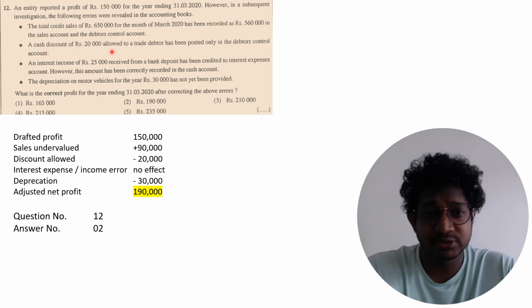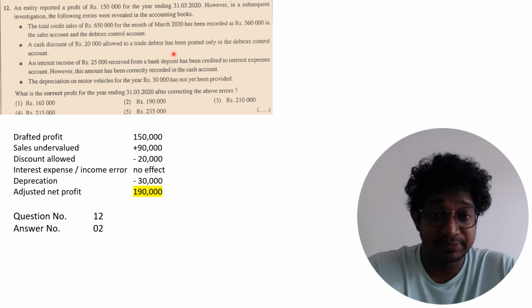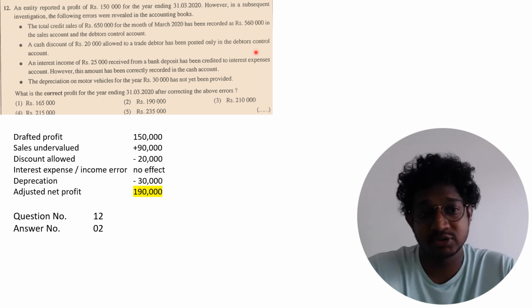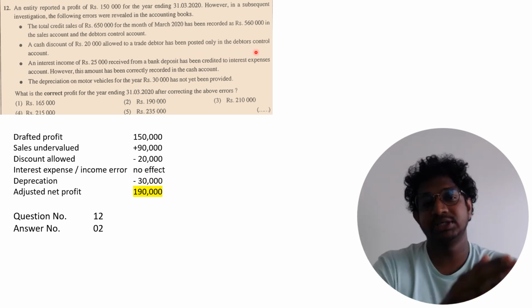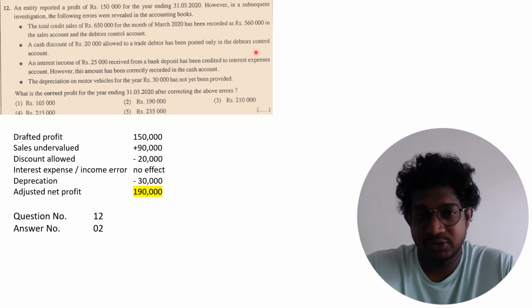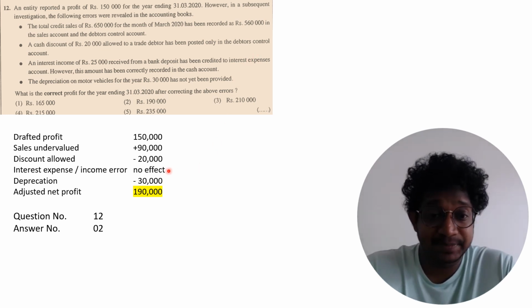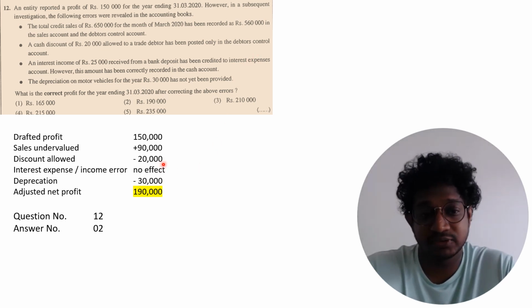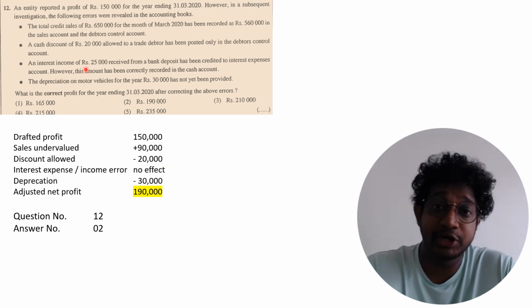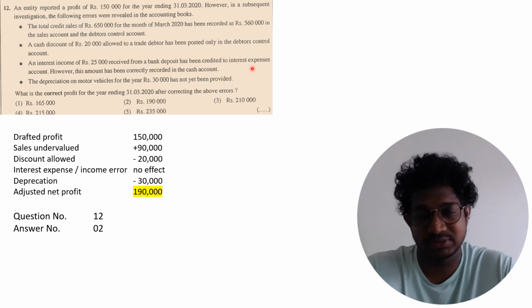A cash discount of 20,000 allowed to a debtor has been posted only in the debtors control account, which means it is not posted in the discount allowed account. Discount allowed is an expense, so you have to deduct that 20,000. And here the interest income of 25,000 received from the bank deposit, you credited to the interest expense account.